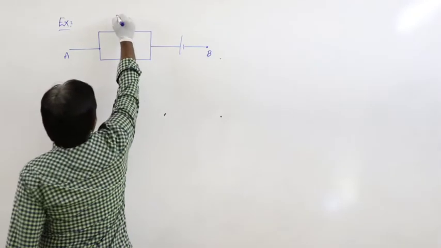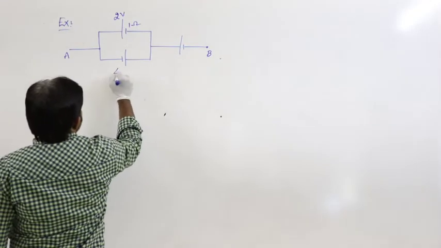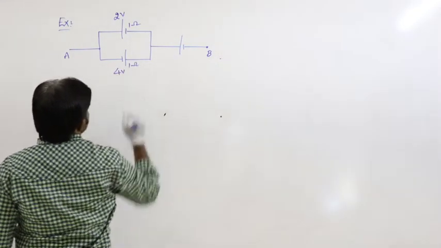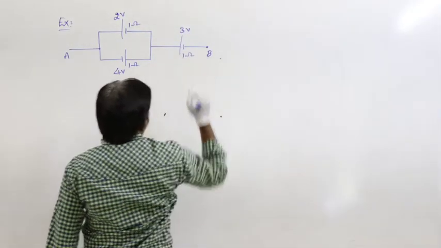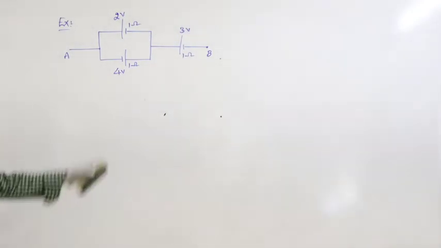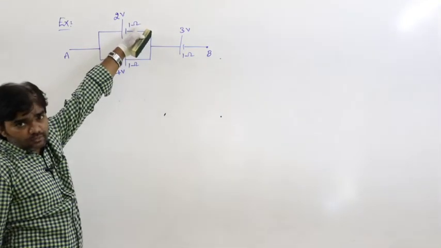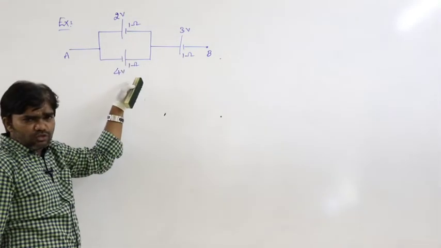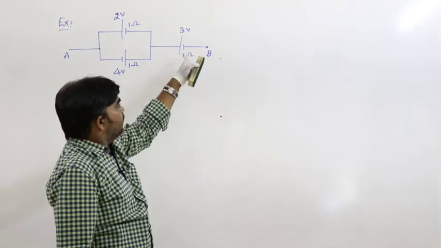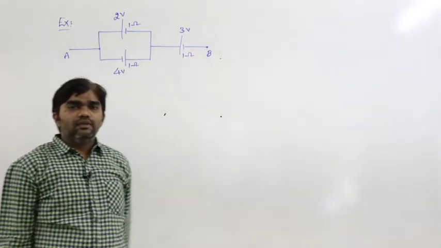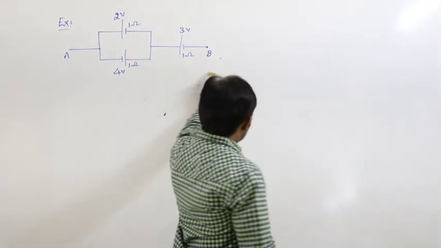So let us say it is EMF 2 volts, internal resistance 1 ohm, and this is 4 volts, internal resistance 1 ohm, and let us say it is 3 volts, internal resistance 1 ohm. Here this is the cell of EMF 2 volts and internal resistance is 1. And it is a cell of 4 volts, internal resistance is 1, and this is the cell of 3 volts, internal resistance is 1. Then how can we calculate the effective potential between A and B?